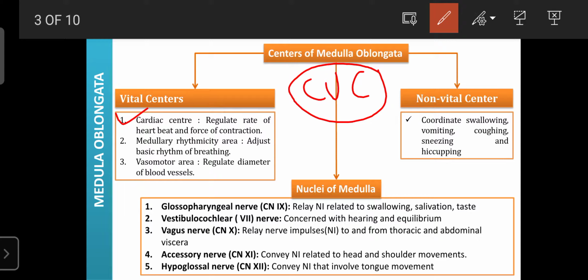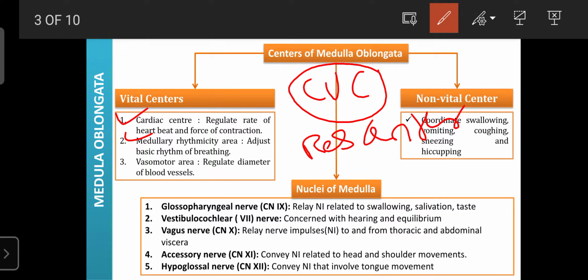That is regulated, continuously monitored or maintained by certain centers. Those are present in the medulla oblongata and are known as the cardiac centers or CVC. This cardiac center mainly regulates the rate of heartbeat as well as the force of contraction of the myocardium and the blood vessels. The medulla oblongata also consists of the medullary rhythmicity area. These are nothing but respiratory centers.